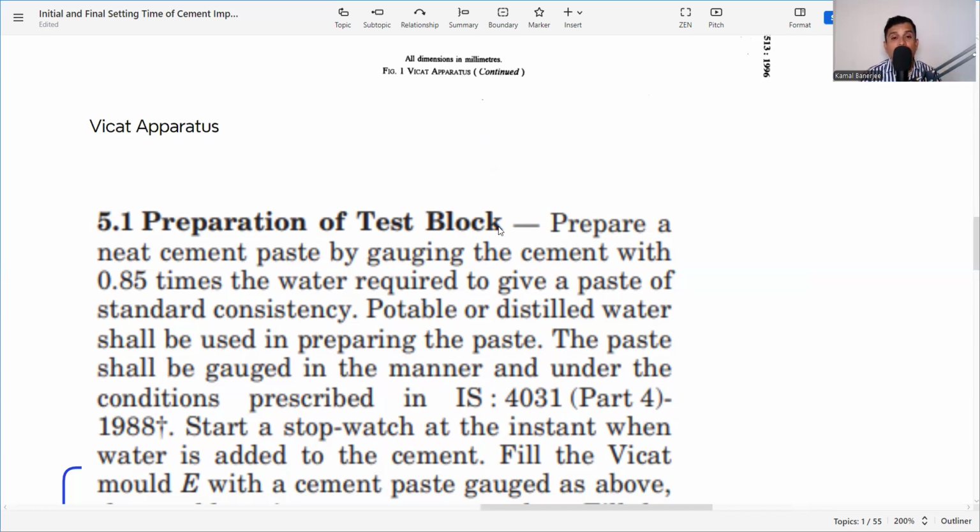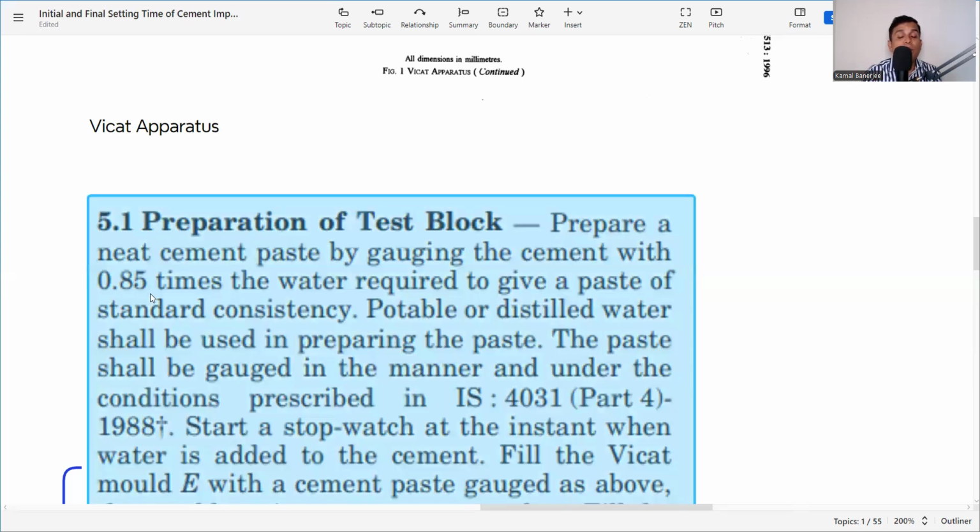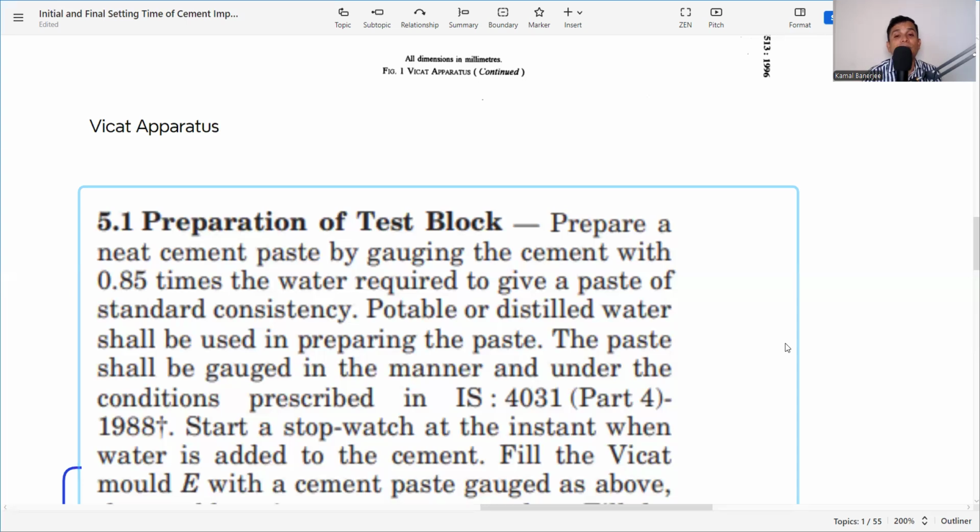So, in order to do the initial and final setting time of cement, we need to know what is the normal consistency of cement. So, what is normal consistency of cement and how to do the normal consistency of cement? What is the test procedure? I have made a detailed video. Link is there in the description. Please check. You will get full information about that. That is why it is important to know what is my normal consistency of cement and what will be the 0.85 times of the water required to give a paste of standard consistency.